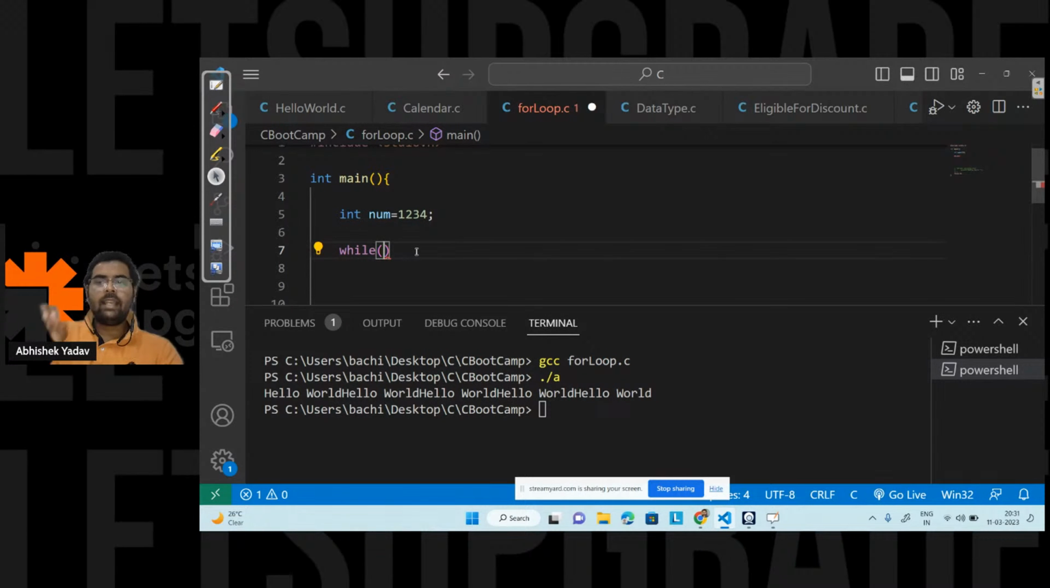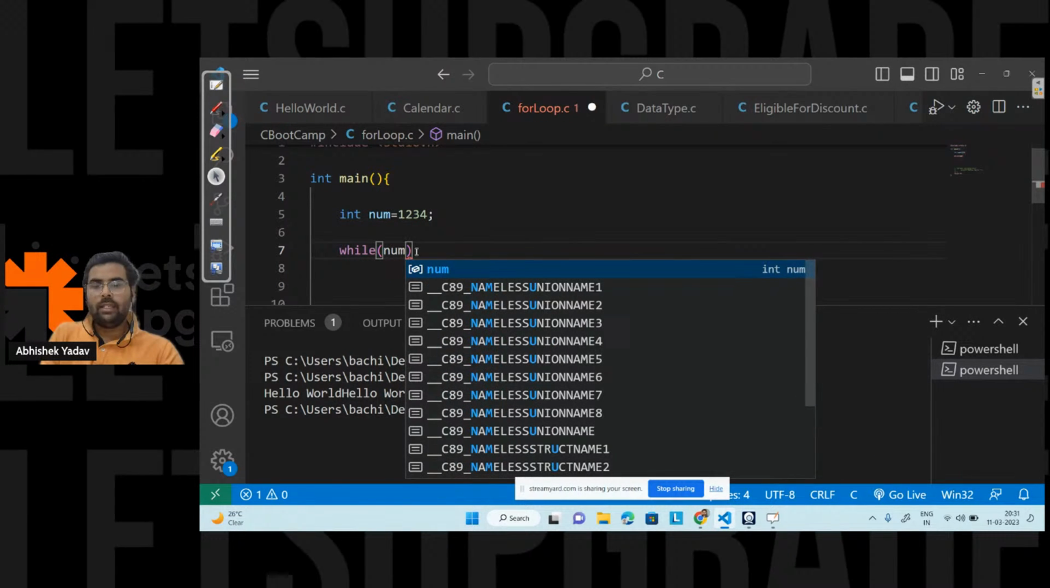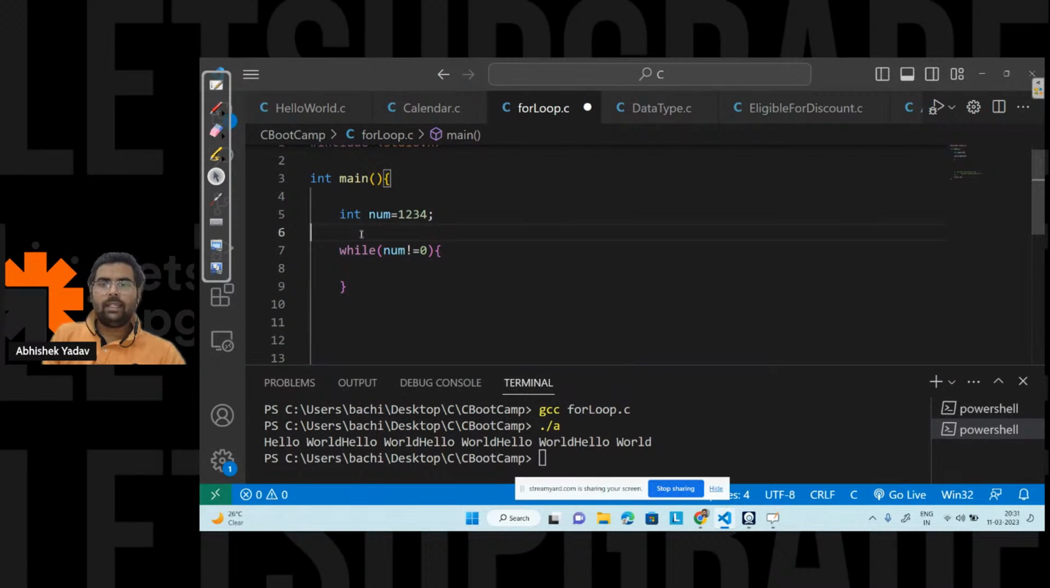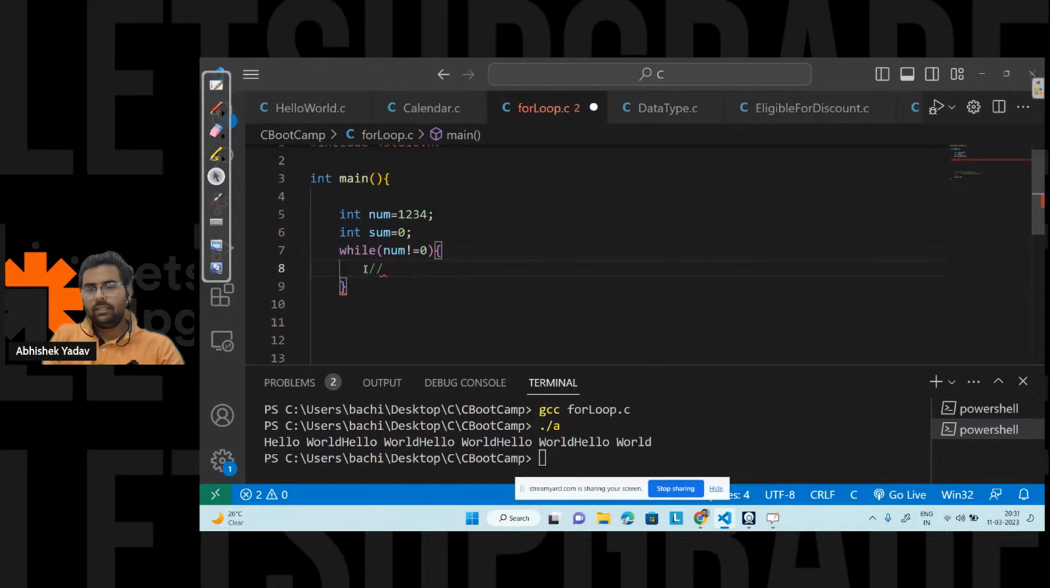You are saying, hey, I have to run the while loop till the time num is not equal to 0. Till that time, I will run the while loop, and I will maintain a variable sum to store the sum. I will initialize it with 0 here, right? After that, what will I do here? I will be doing the extraction part, extract the last digit here.